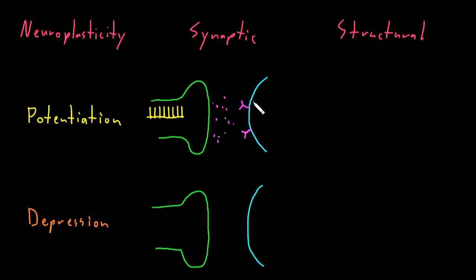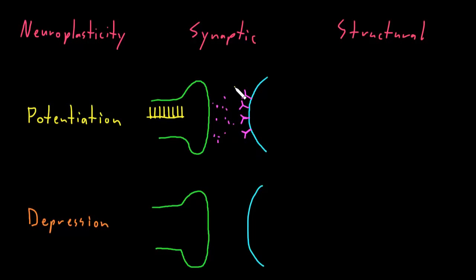Or the change may occur on the postsynaptic membrane. There may be an increase in the number of neurotransmitter receptors in the postsynaptic membrane, or changes to the types of neurotransmitter receptors, or the responses that occur through second messengers, so that for any given amount of neurotransmitter that's released from the axon terminal from one action potential, a bigger response is seen in the target cell, just because it's much more sensitive to the neurotransmitter that's being released.